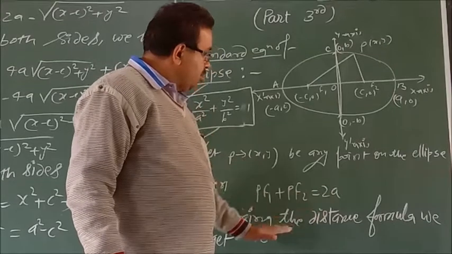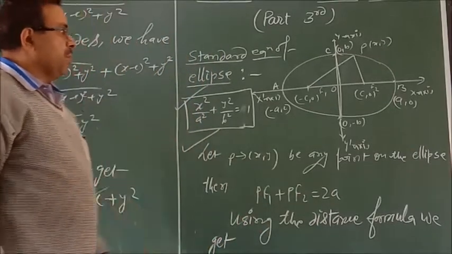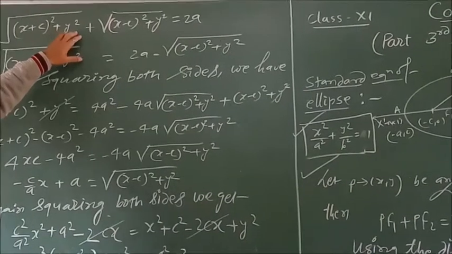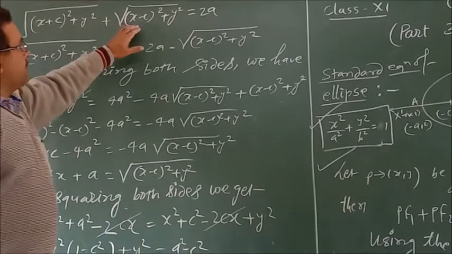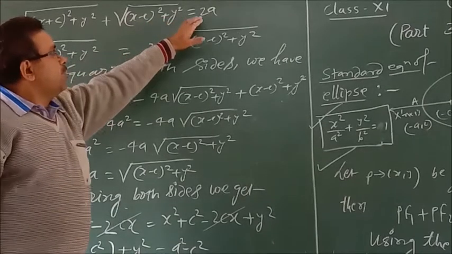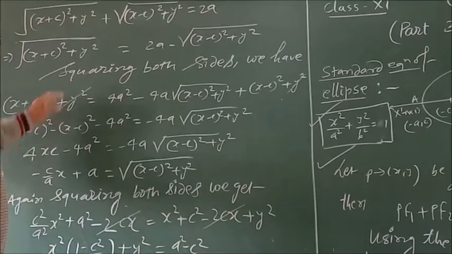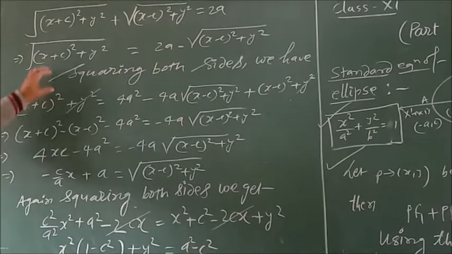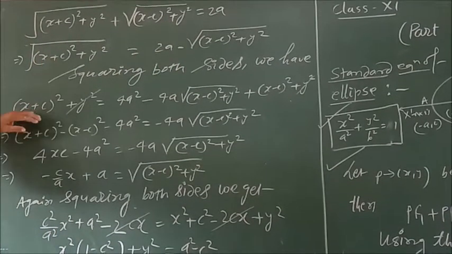After this, using the distance formula, we have √((x+c)² + y²) + √((x−c)² + y²) = 2a. Now, after transfer of the second term and squaring both sides, we have